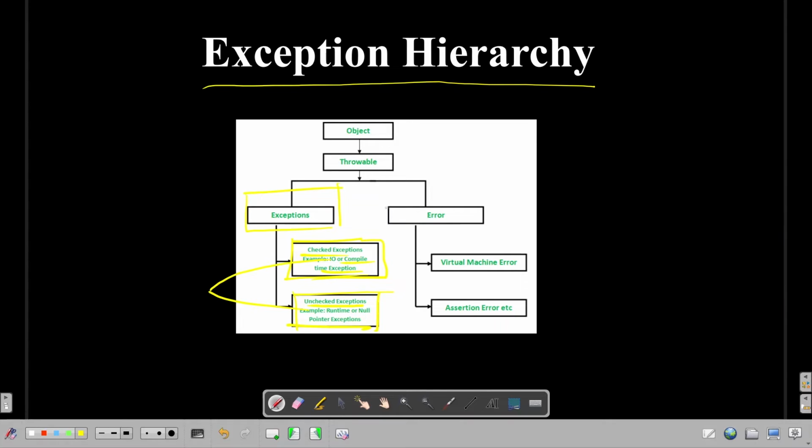And in the error part, errors like virtual machine error or assertion error, these are some of the errors. So this is the exception hierarchy of the Throwable, Exception and Error. This Throwable class has a lot of significance attached to it. We are going to have a brief look over this Throwable class. So let's check that out.